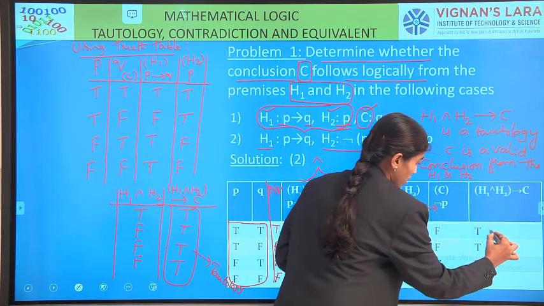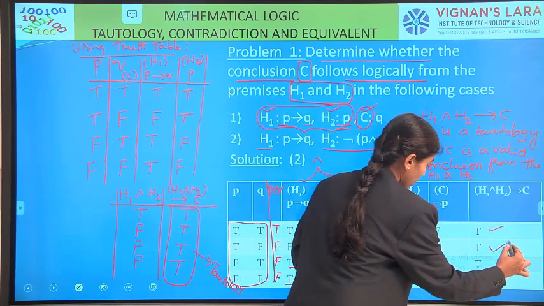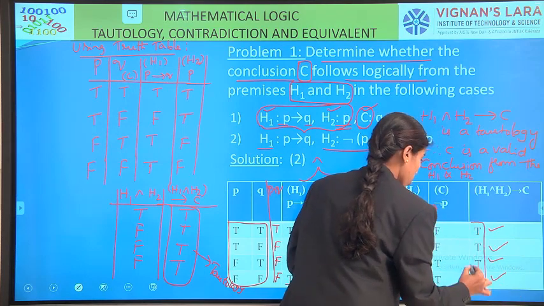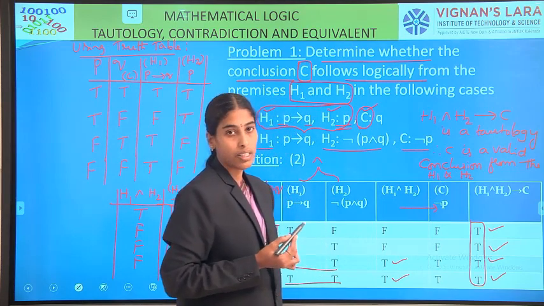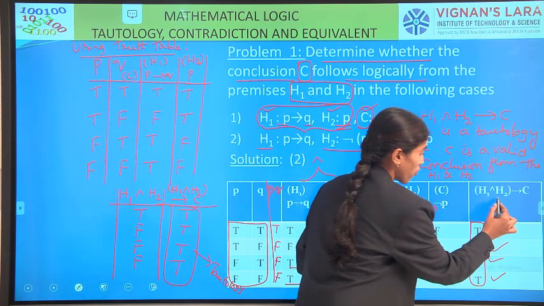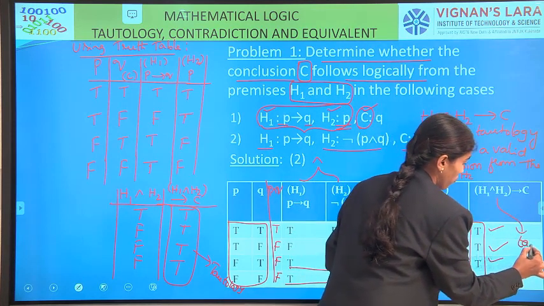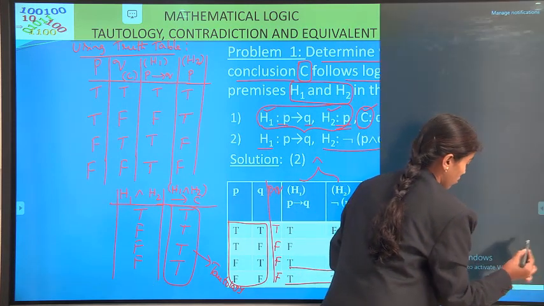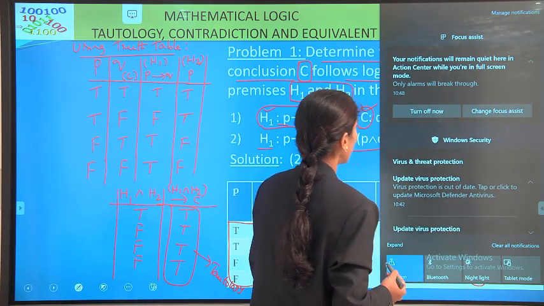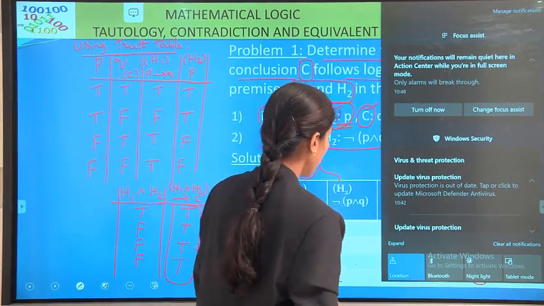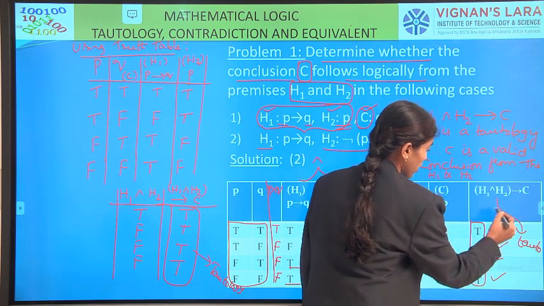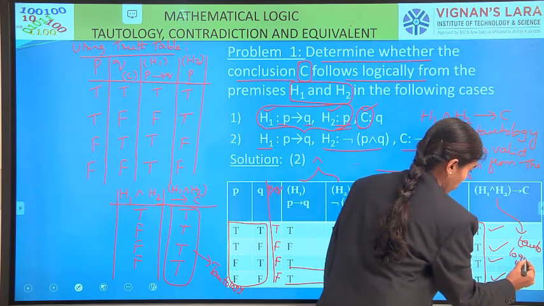Therefore F to F it is true, F to F again T, T to T is T, T to T is T. Because all the four truth values are T in H1 and H2 conditional C, therefore it is a tautology. Therefore H1 and H2 conditional C is a tautology.